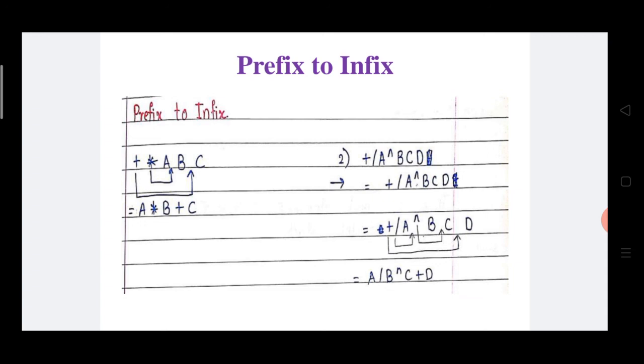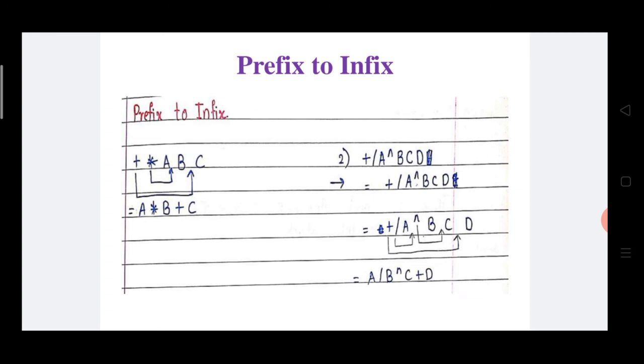Okay. Before into one operator is there. The operator name is plus. This plus operator is again placed between B and C. So the final output is A into B plus C.